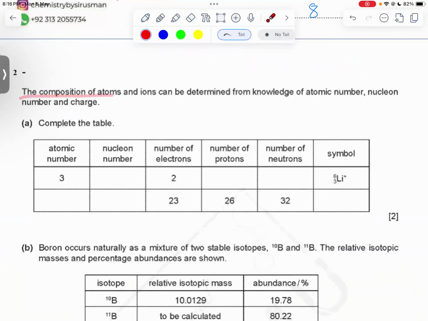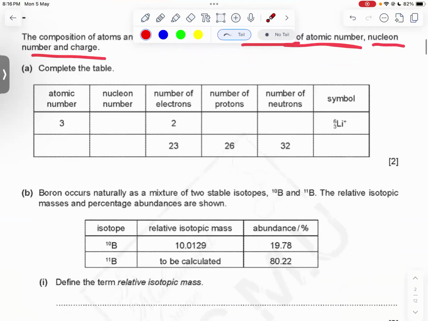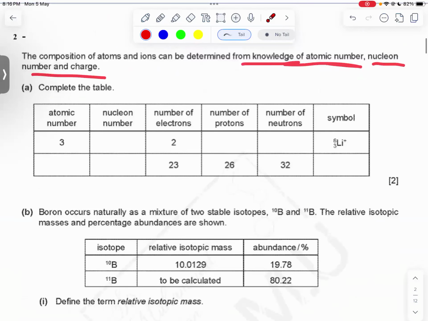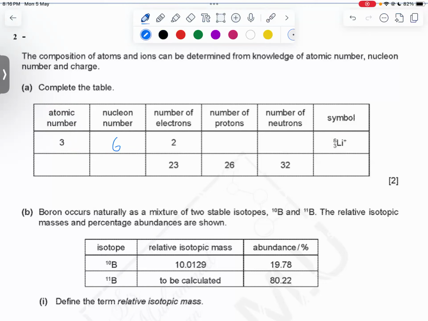The composition of atoms and ions can be determined from knowledge of atomic number, nucleon number, and charge. Complete the table. All right. So the first row, atomic number 3. What would be its nucleon number? Well, the symbol is given to us. Nucleon number is basically the atomic mass, which is 6. So we will write over here 6. All right. Number of protons is what atomic number is, meaning 3. All right. And number of neutrons is basically the nucleon number minus the atomic number. So 6 minus 3 is 3.